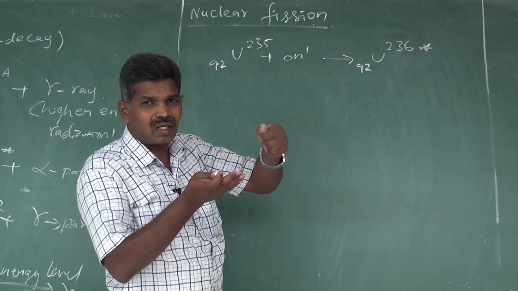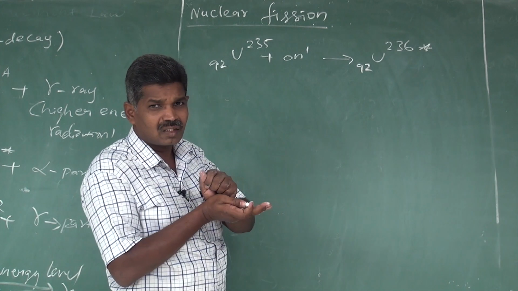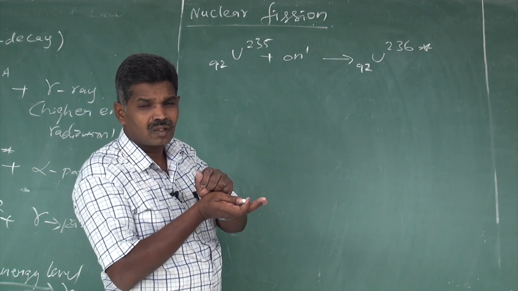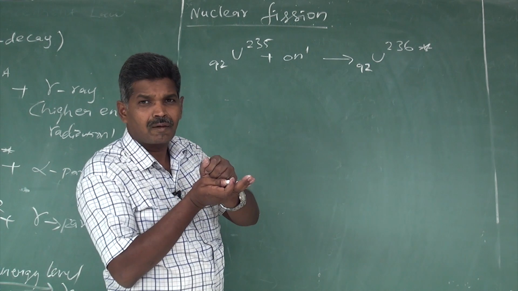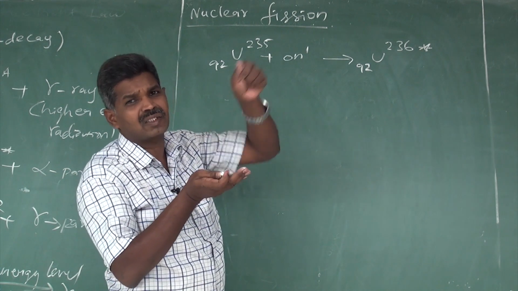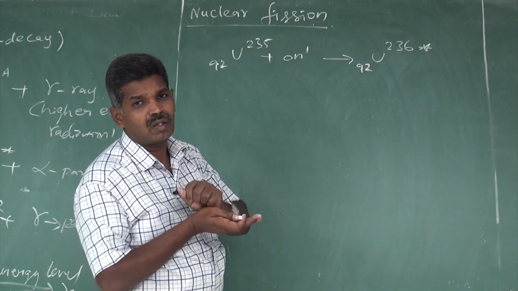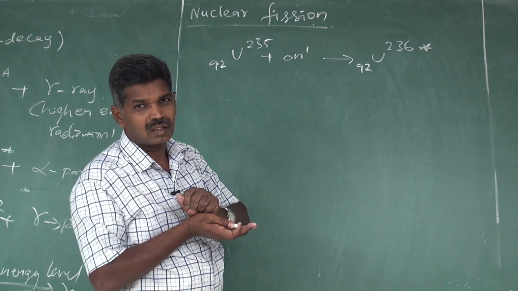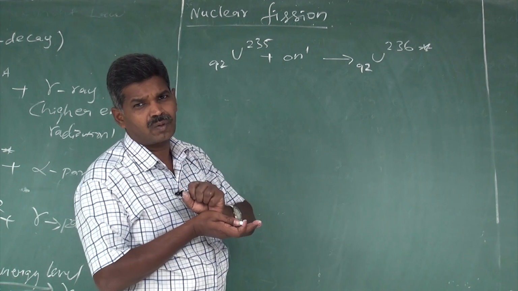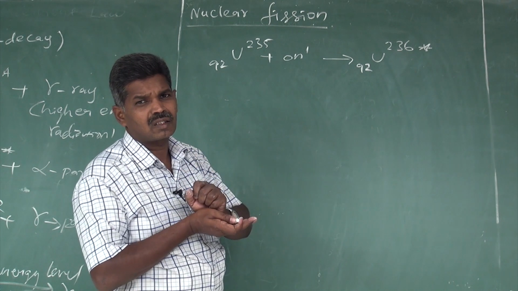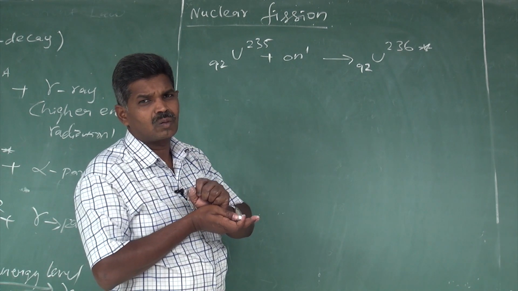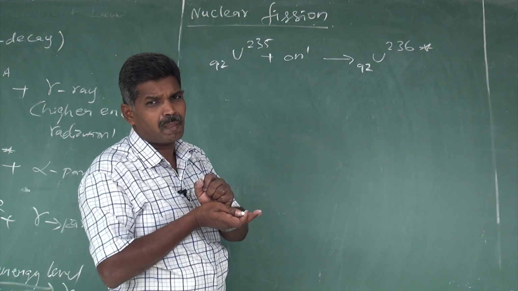At the higher energy level, uranium 236 is not stable. In nature, it makes rapid vibrations. At the time of rapid vibrations, the spherical shape nucleus changes into a dumbbell shape.